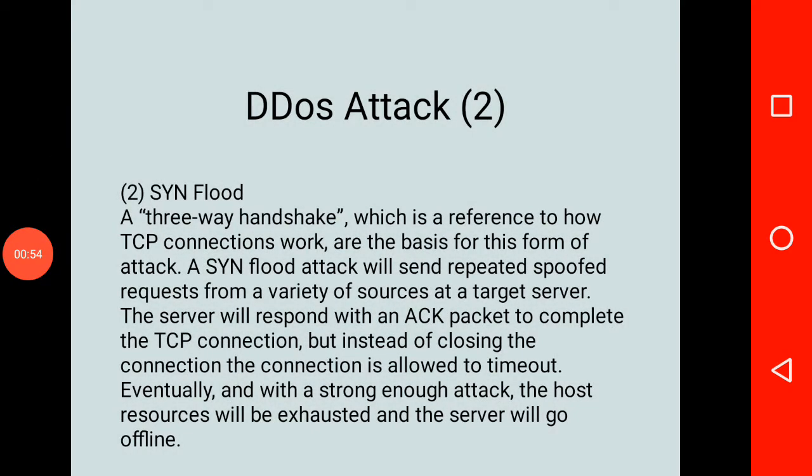Next is the SYN flood. It's a three-way handshake methodology which is used in it. Right? A SYN flood attack will send repeated spoofed requests from a variety of sources at a target server. The server will respond with a packet to complete the TCP connection, but instead of closing, the connection is allowed to time out. So this will make the site go offline.